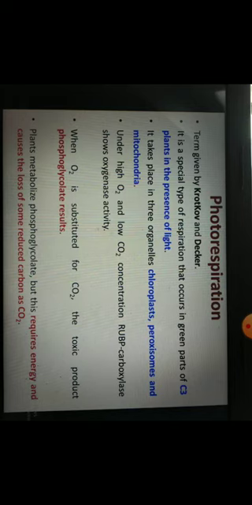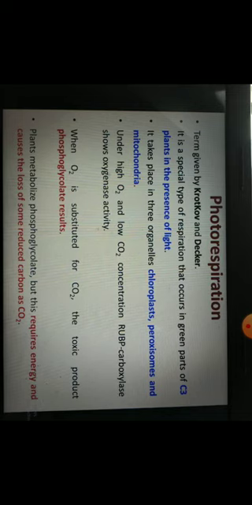Now, as I have already completed photosynthesis, the light reaction and dark reaction. तो जो हमारा आज का नया टॉपिक है फोटो रेस्पिरेशन। तो सबसे पहले हम समझेंगे यहाँ पे कि फोटो और रेस्पिरेशन means photo means light and respiration means, you know, what is respiration. So it means respiration in presence of light.